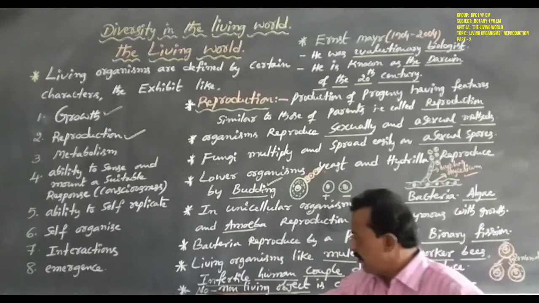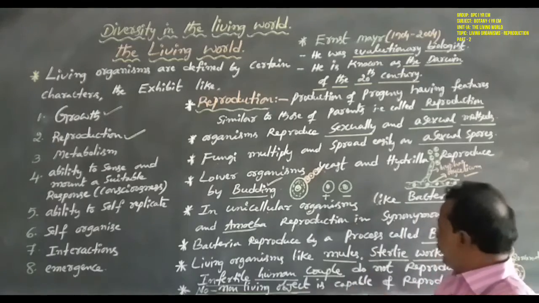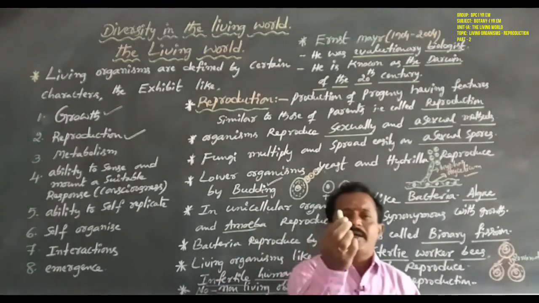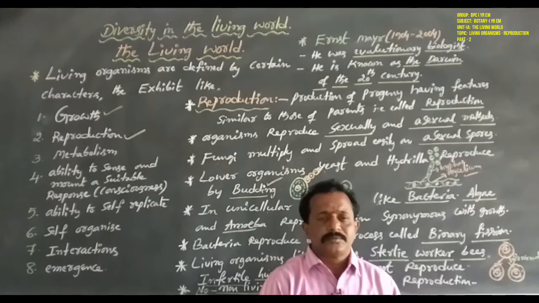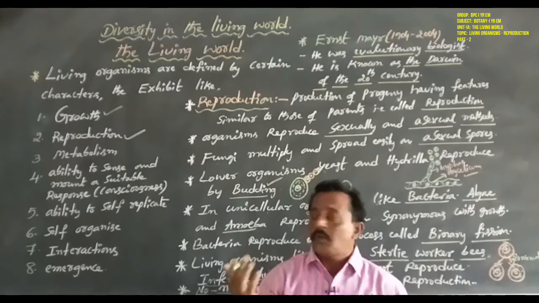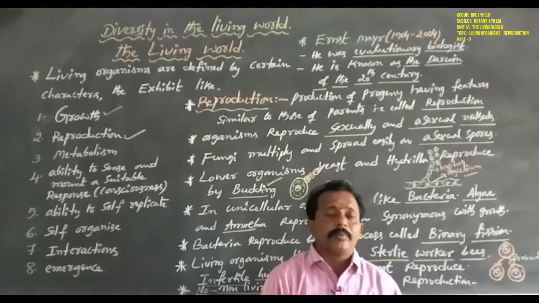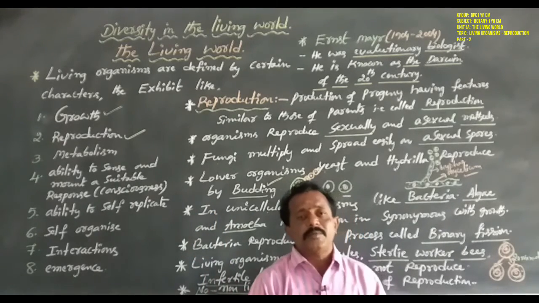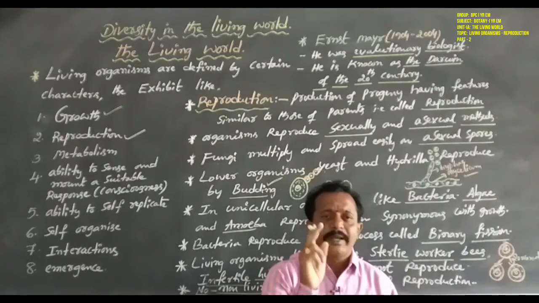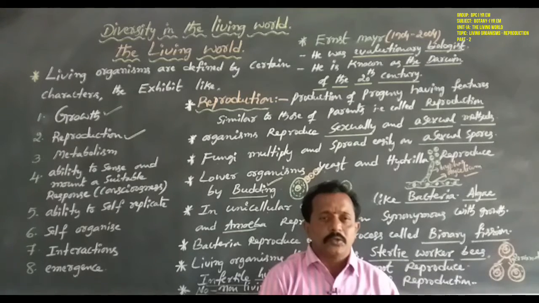Next, no non-living object is capable of reproduction. Non-living objects do not have growth, reproduction and metabolic processes. Only mountains, sand mounds and boulders grow continuously. Why?